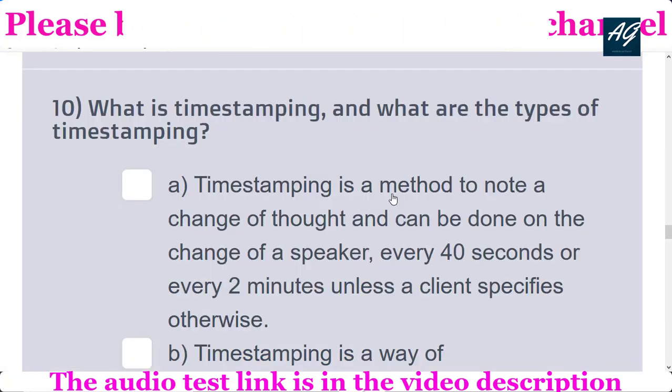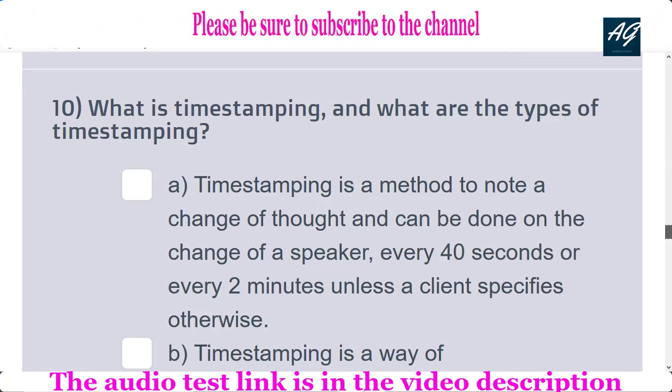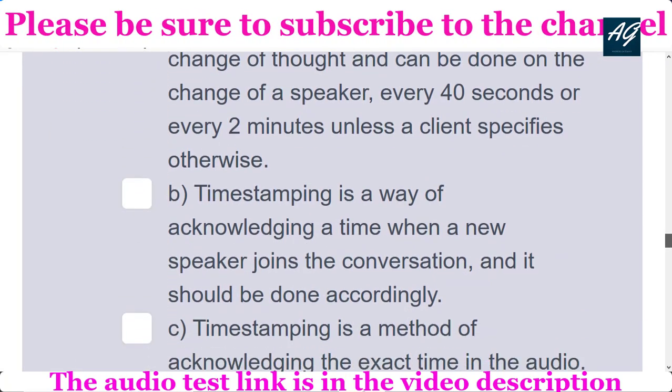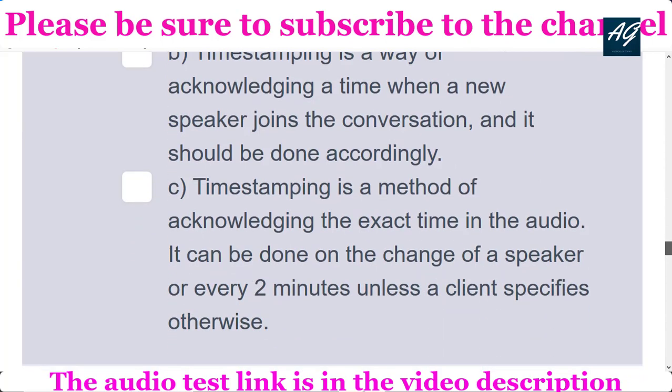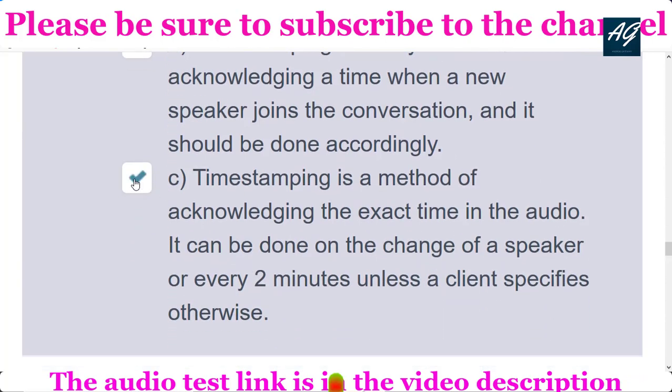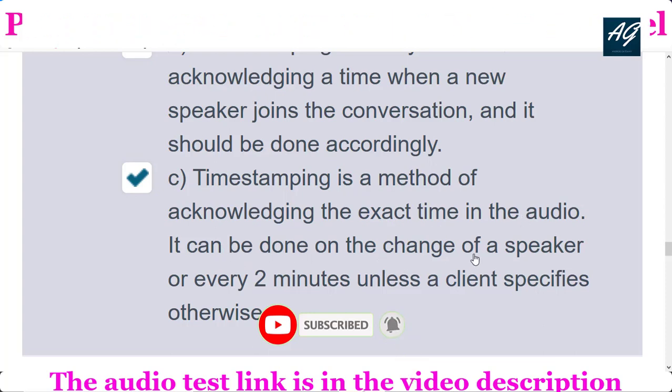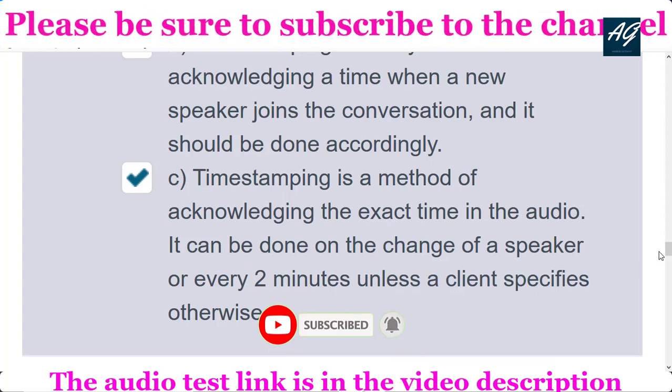So first option is false, second option is also false, third option is correct. Timestamping is a method of acknowledging the exact time in the audio which can be done on the change of speaker automatically. So this option is correct.